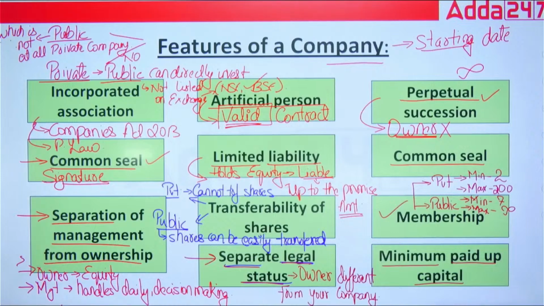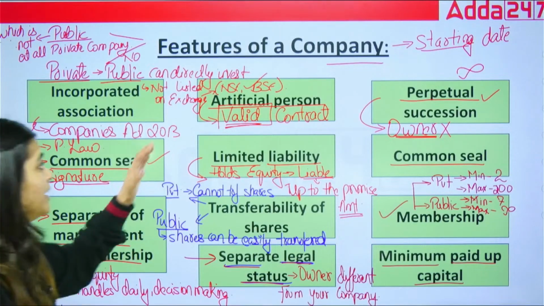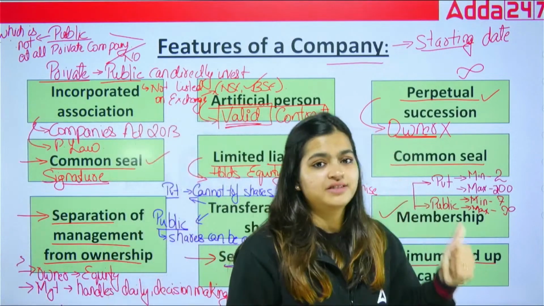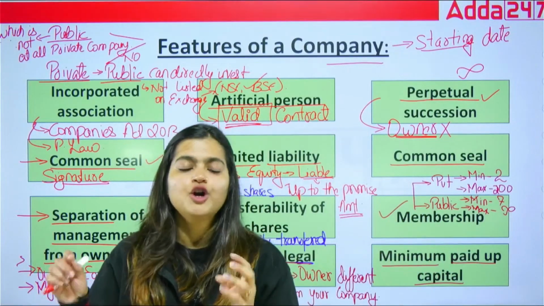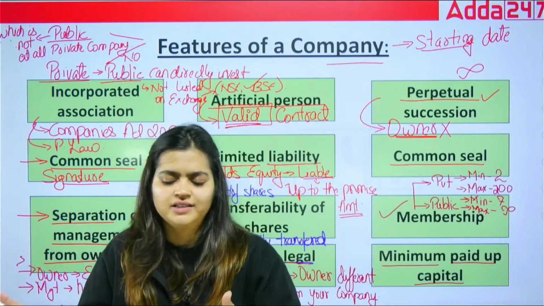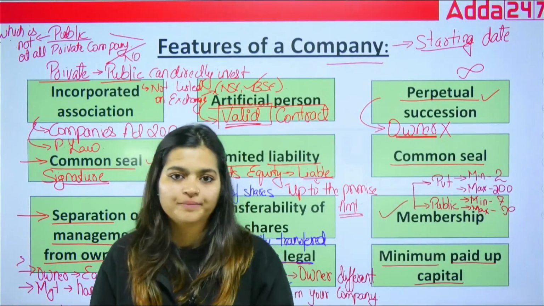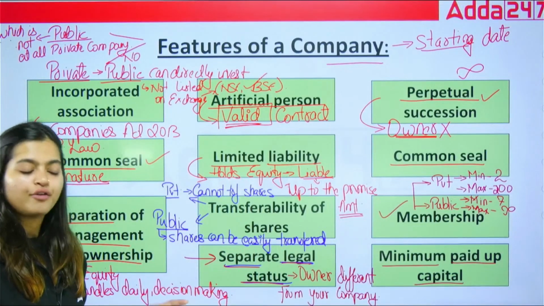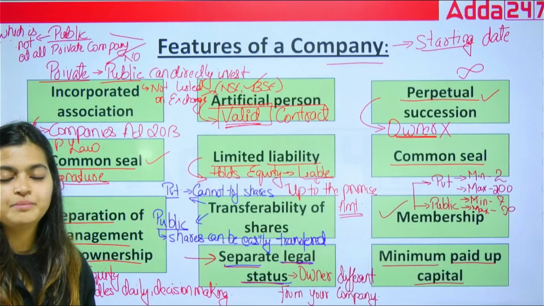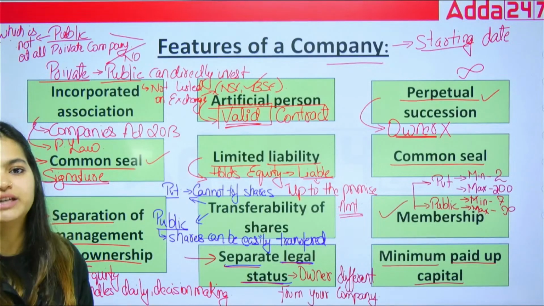First is incorporated association. Your company must be registered under the Companies Act or any previous law. Next is artificial person. That's why we enter into a valid contract with your company. Next is perpetual succession. Companies won't be affected by the existence of founders, whether they continue with the company or not. So as soon as we register the company, we know the start date, but we don't know any end date for the company.